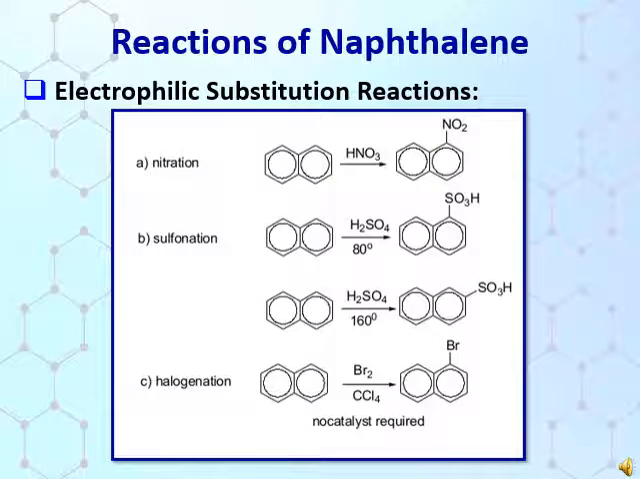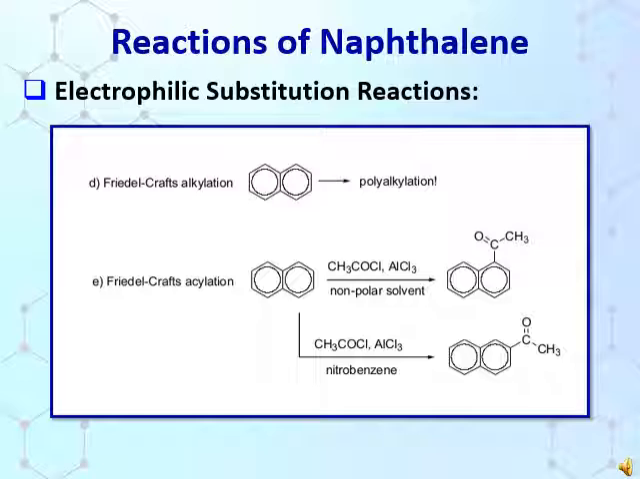Here see the examples of electrophilic substitution reactions of naphthalene. First is nitration, second is sulfonation, and third is halogenation. In the sulfonation, you can see that 2 products are there. The 2-sulfonic acid derivative is thermostable, unlike the 1-sulfonic acid derivative, which is thermolabile.